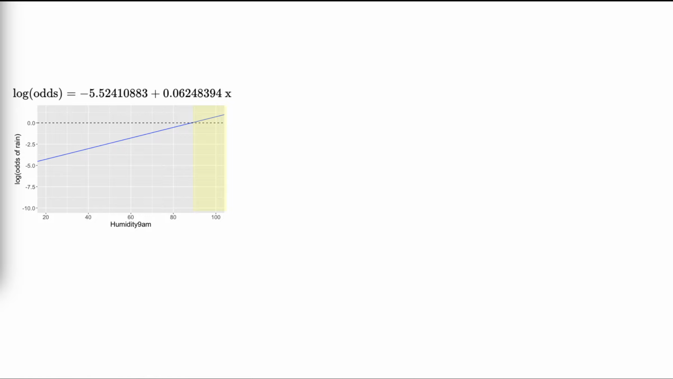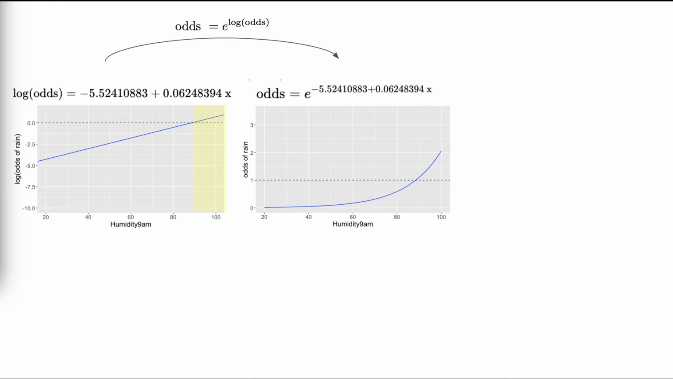However, it's tough to interpret much more since the log odds scale is a little bit unintuitive. But this isn't a problem. We can transform this model from the log odds scale to the friendlier odds scale by taking e to the log odds. When we make this transition, we no longer have an equation for a line. Rather, we have an equation for an exponential curve which respects the fact that odds can never go below 0. This presents the same information as the log odds model, but again on a different scale that's easier to interpret.